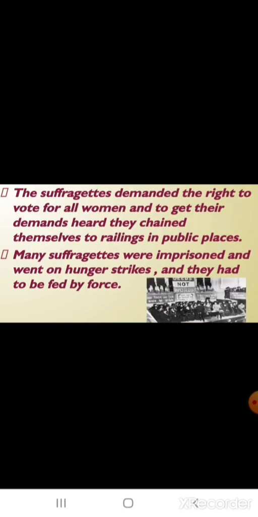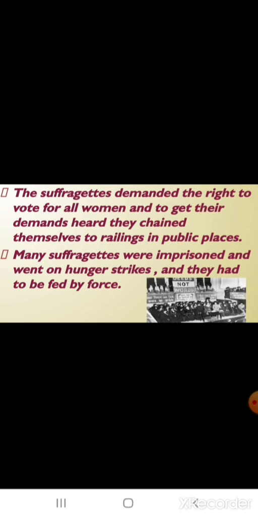That means, children, you know the meaning of stereotypes. It means fixing someone in a fixed image, isn't it? So, they used to think that women could not do anything. But when they saw that the women were organizing and managing things better than the men, the women began to be seen as being equally capable of making decisions. Children, do you know who were suffragettes?